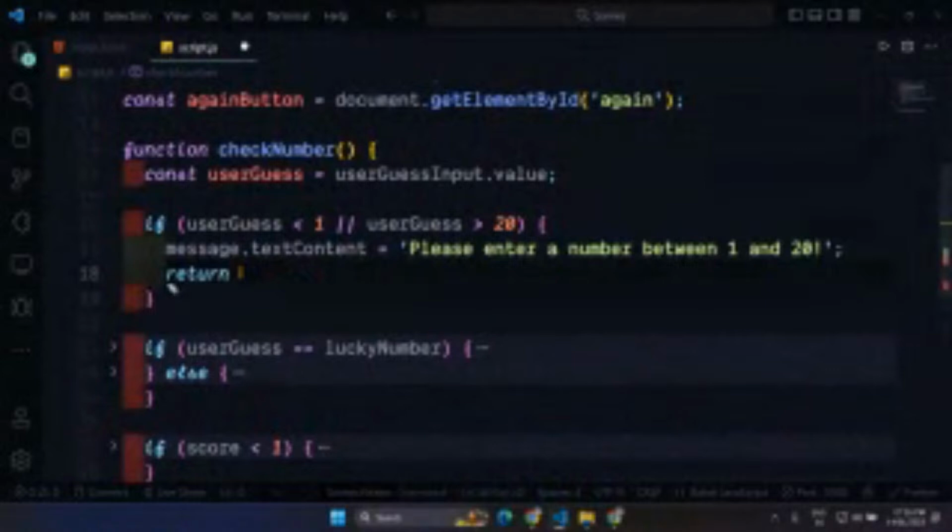So what I'm writing is, if any of the conditions is true here, in that case just show this message and return. If you want to return something, you can, otherwise just return nothing. It doesn't matter. I'm just returning nothing, and by this I'm ignoring this whole complete code.